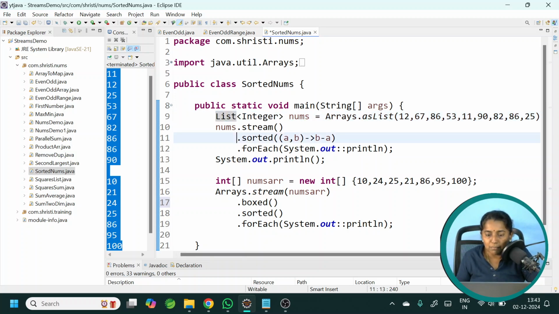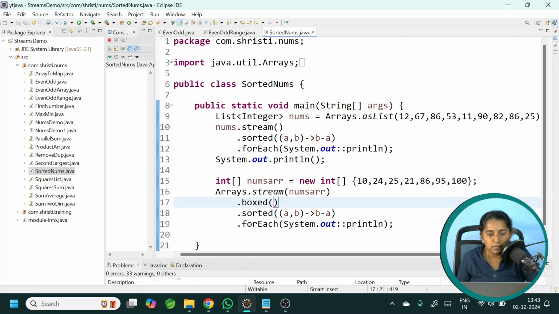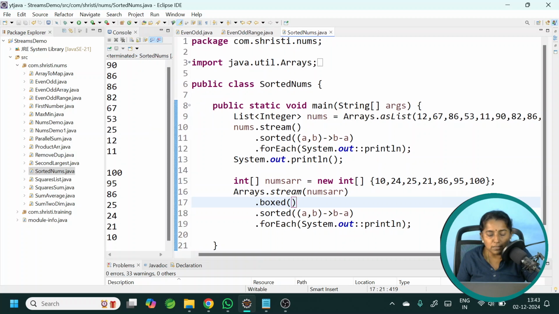Now I can use the same line. This time it should not give me any error. Okay, let me run this. So it is printing in descending order.